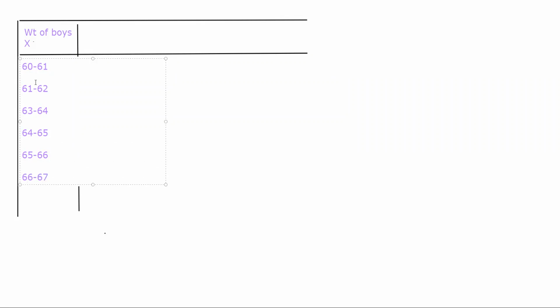So we totally have 7 classes, and in them we have categorized them in such a way that the number of children, or the frequency, number of boys, this is the frequency basically. Small f. We'll draw a line for this here.